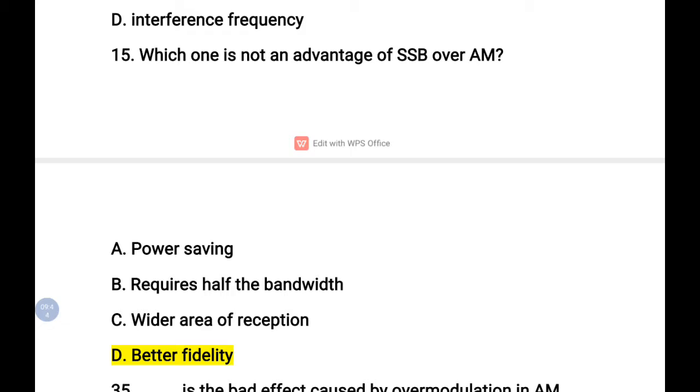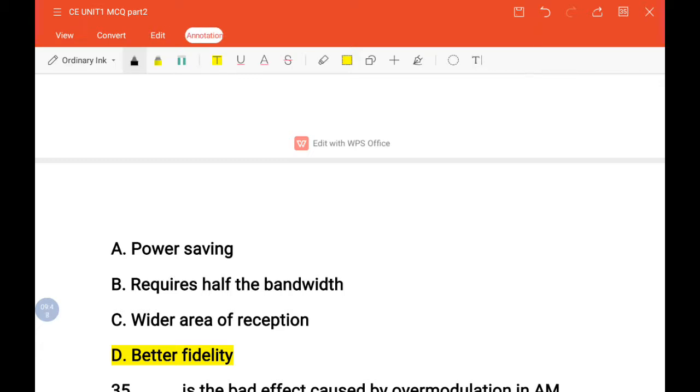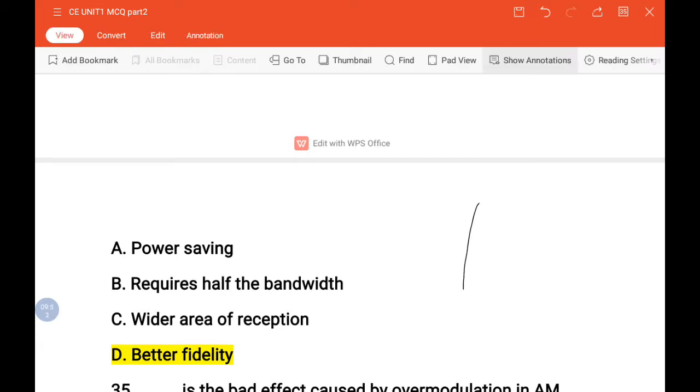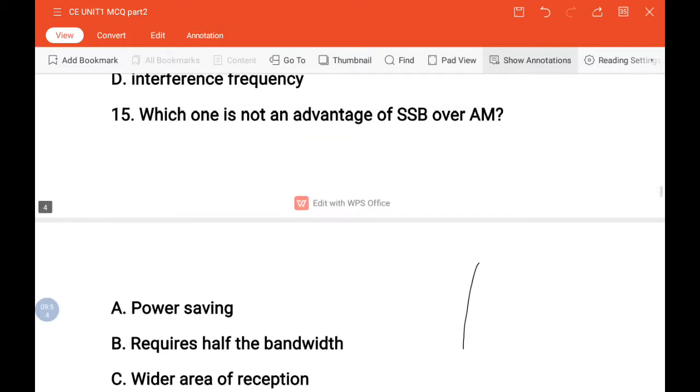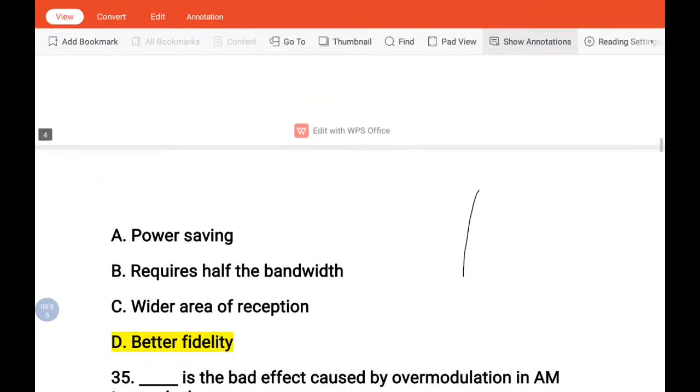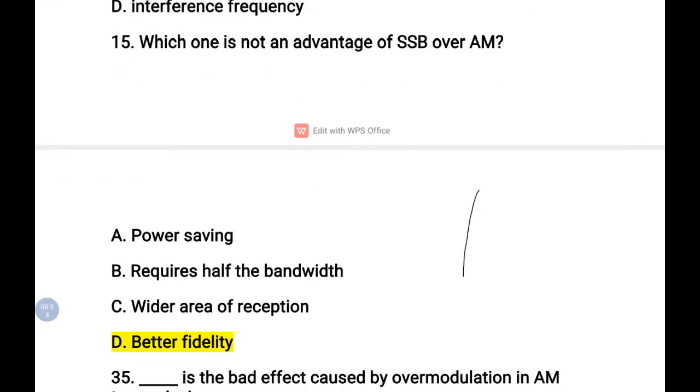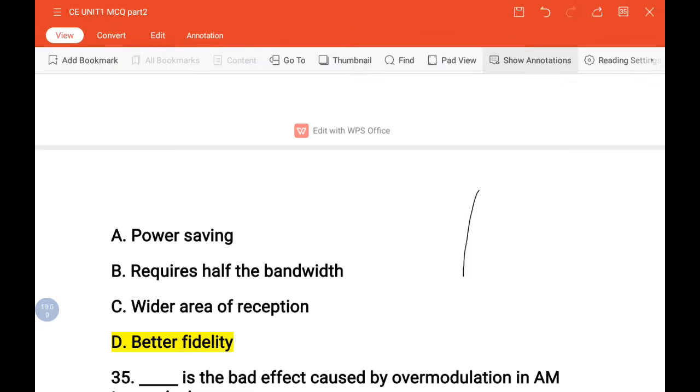Yes, that is also an advantage of SSB, because it requires only half of the bandwidth. The next one is wide area of reception. That is also an advantage of SSB. So the one that is not an advantage of SSB is better fidelity.